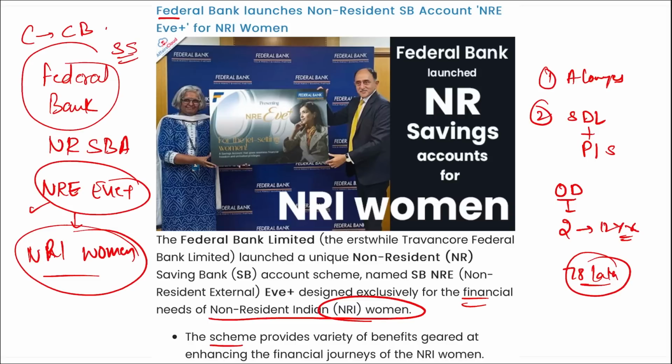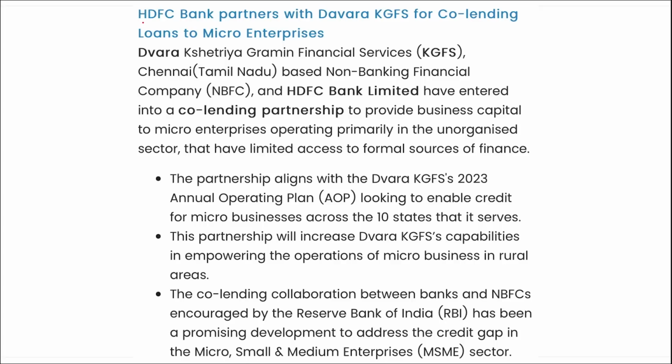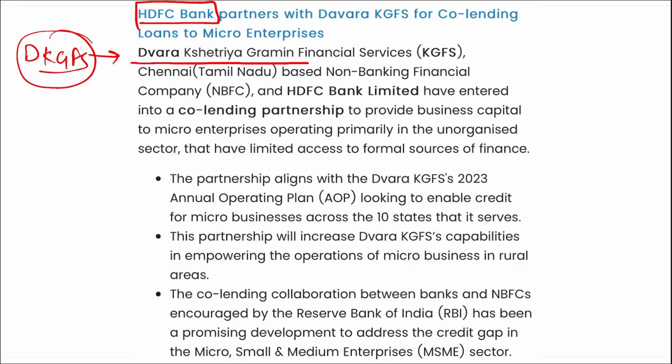Sham Srinivasan, and the headquarter is in Aluva, Kerala. Next it is your HDFC Bank, right? They have partnered with Dwara KGFS, right? That is Dwara Kshetriya Gramin Financial Services, right? That is based out of Chennai, Tamil Nadu.